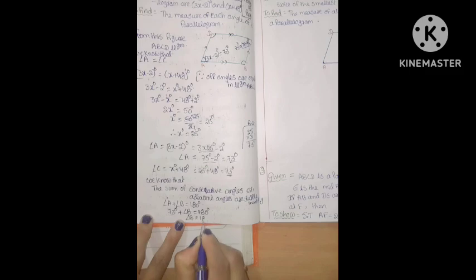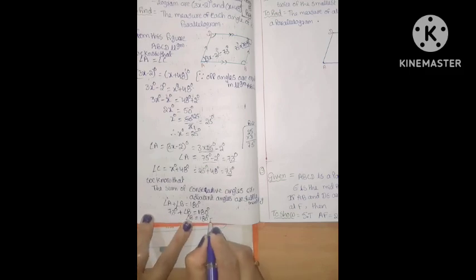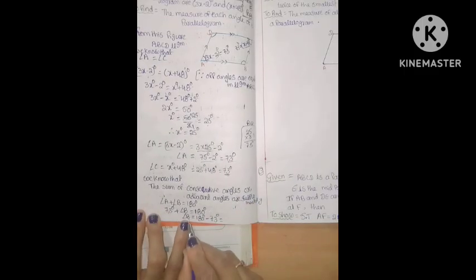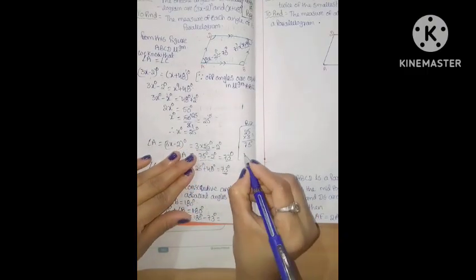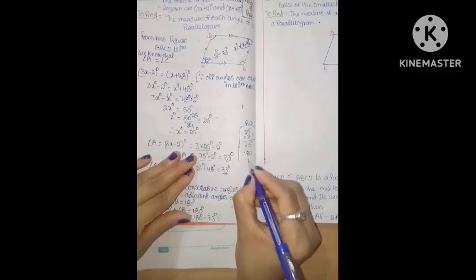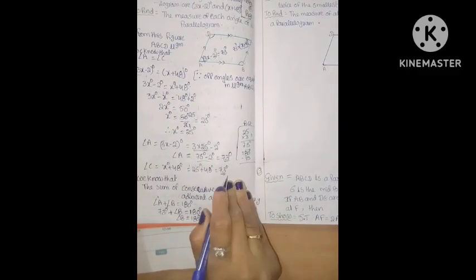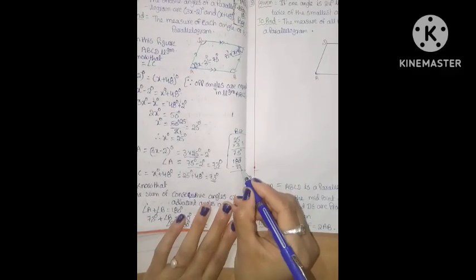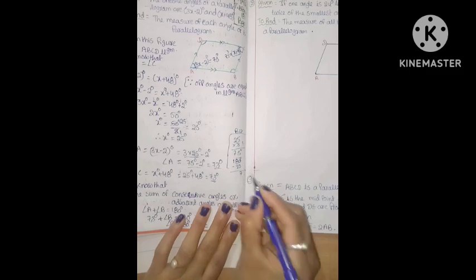So 180 degrees, before equal plus 73 degrees, after equal becomes minus 73 degrees. Subtracting these two terms, how much will we get? 180 minus 73: borrowing 10, 10 minus 3 is 7.